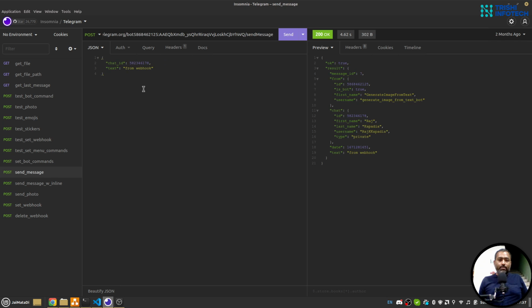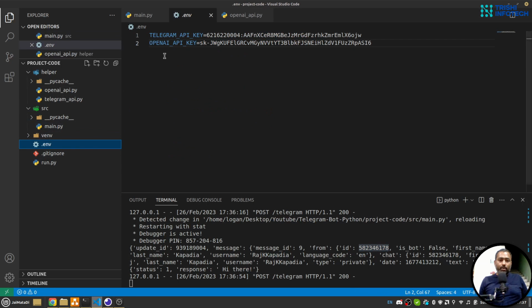Just in order to send a message, again the URL is same, api.telegram.org followed by bot and followed by the API key of the bot followed by send message. Now let me copy my API key, Telegram API key, and don't worry about this credential. I'm going to destroy this credential once the video is finished, but in your case please don't expose these credentials to anyone you don't trust.